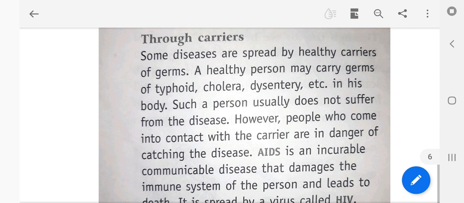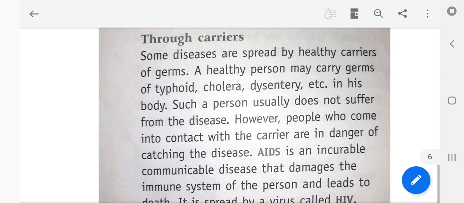Students, on page number 22, oral questions are given, 1, 2, 3, 4 in that rectangular box. First one: deficiency of vitamin C causes dengue, night blindness, or scurvy. Answer is scurvy. Second: beriberi is a disease caused by the deficiency of vitamin B1, vitamin C, or vitamin A. The answer will be vitamin B1.